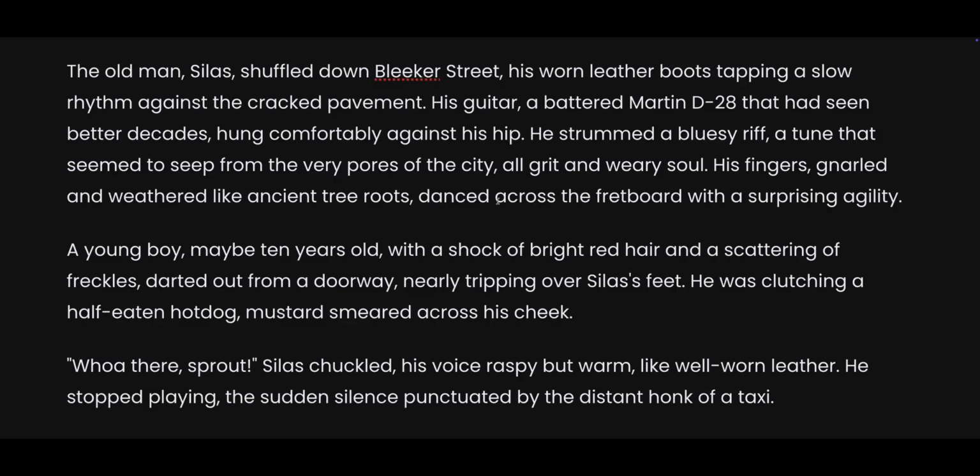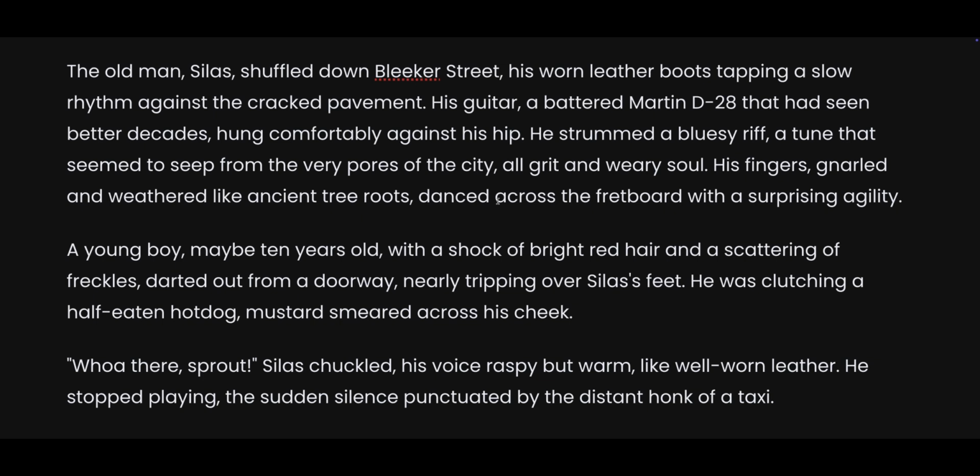The old man Silas shuffled down Bleecker Street, his worn leather boots tapping a slow rhythm against the cracked pavement. His guitar, a battered Martin D28, had seen better decades, hung comfortably against his hip. He strummed a bluesy riff, a tune that seemed to seep from the very pores of the city, all grit and weary soul. His fingers, gnarled and weathered like ancient tree roots, danced across the fretboard with a surprising agility.